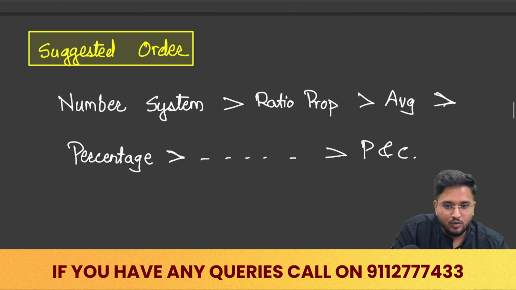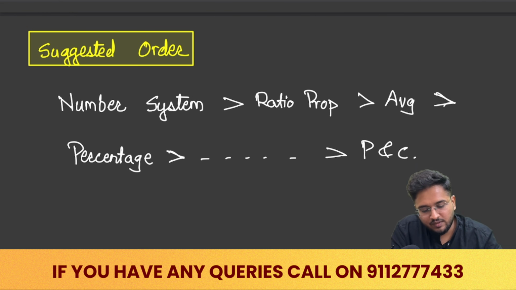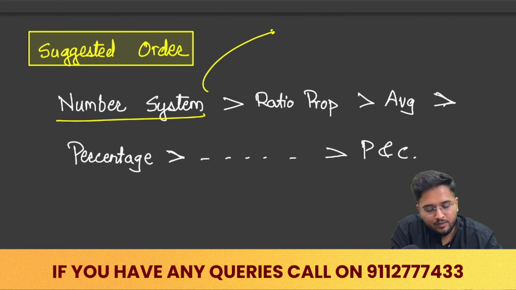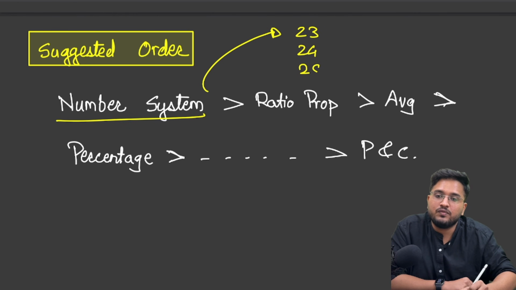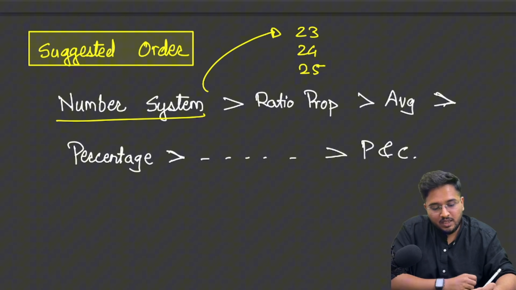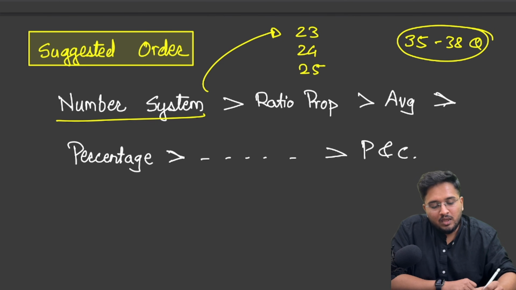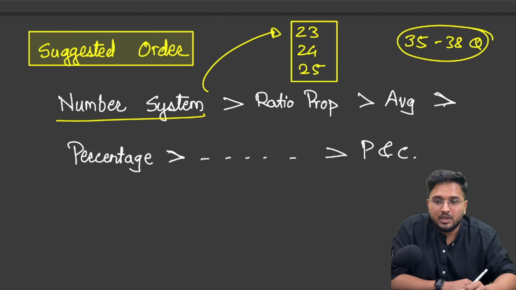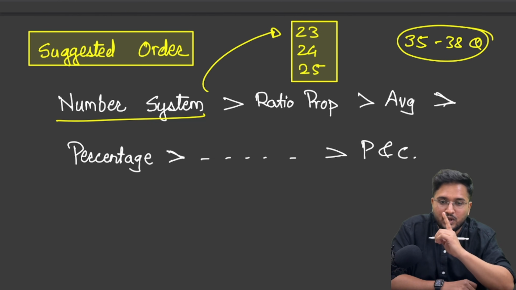For example, for quant, this is the order that I would suggest to everyone. First, focus on number system as a topic, because if you look at the number of questions from number system, in 2023 there were 23 questions, in 24 there were 24 questions, in 25 prelims there were 25 questions. So out of the 35 to 38 questions coming from quantitative aptitude, around 20 to 25 questions are from one single topic. So this makes number system one of the most important topics when it comes to CSAT preparation.